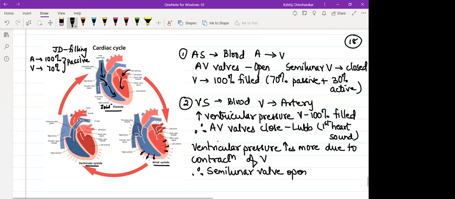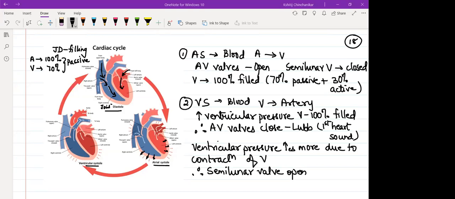Will the opening of valve create a heart sound? Will the opening of valve create a sound? No. Beta, if you open a door at home, it doesn't create much sound, but when you close the door, does it create a sound? So consider it in that manner. Valves are like doors. When you shut it, it will create a sound. Obviously, when it opens, there will be no sound.